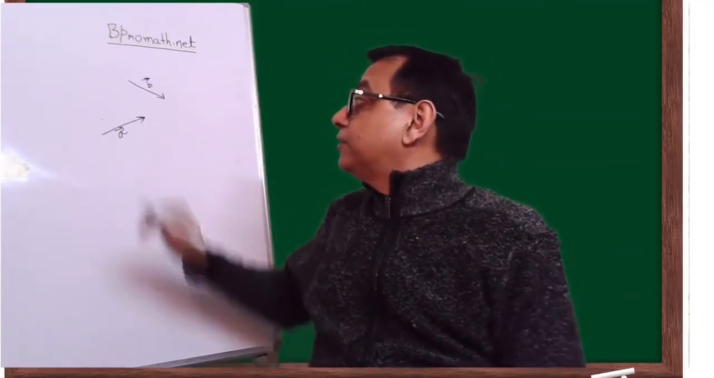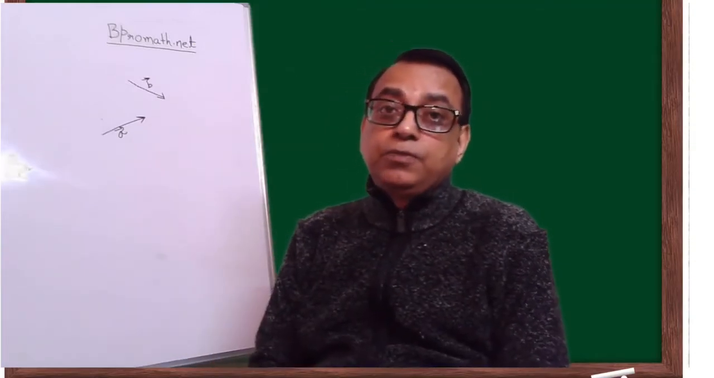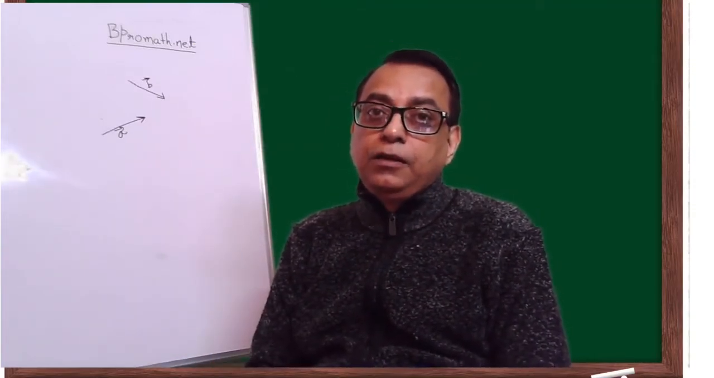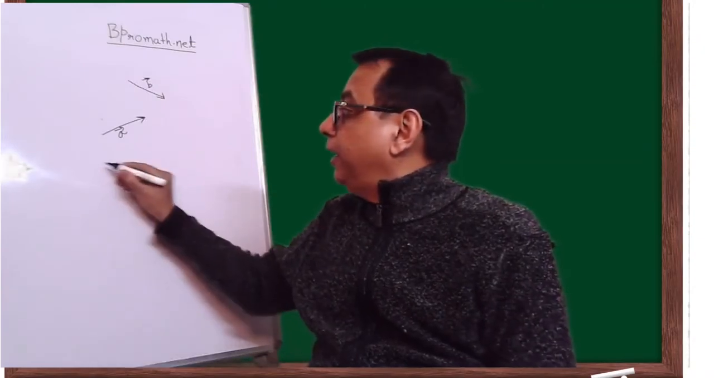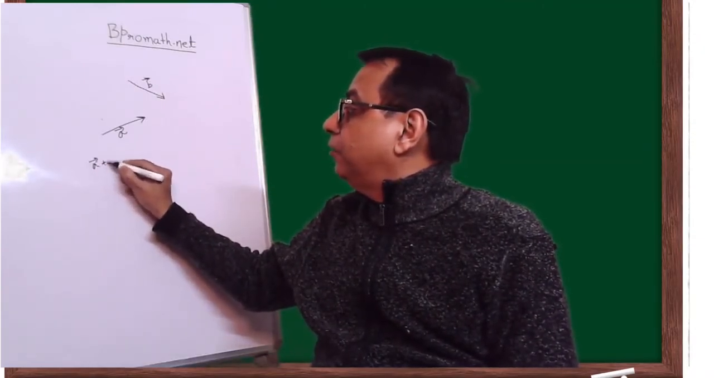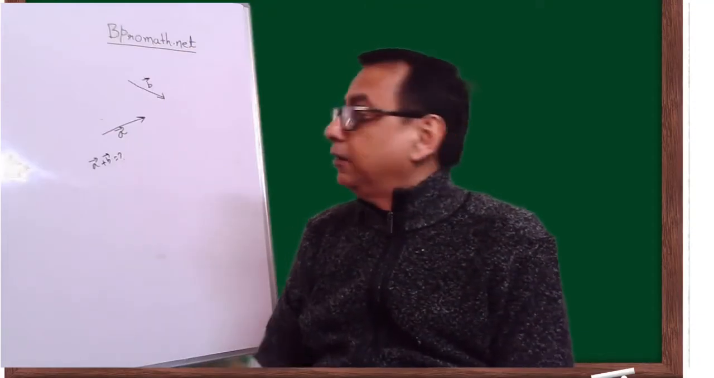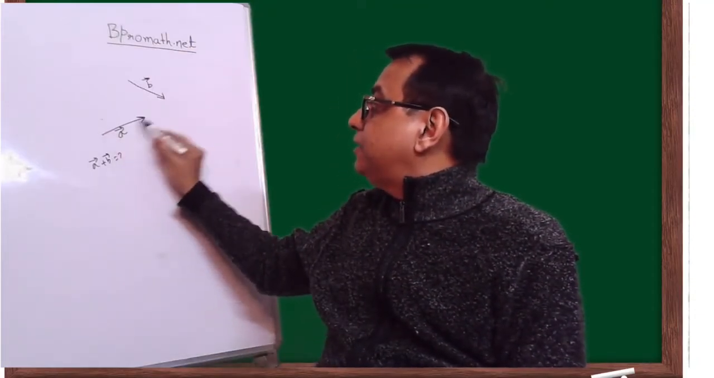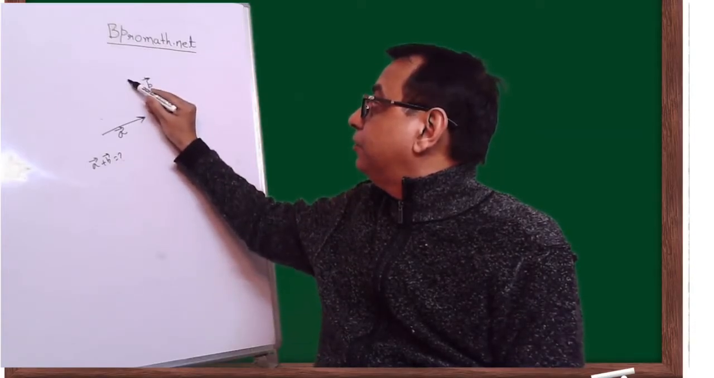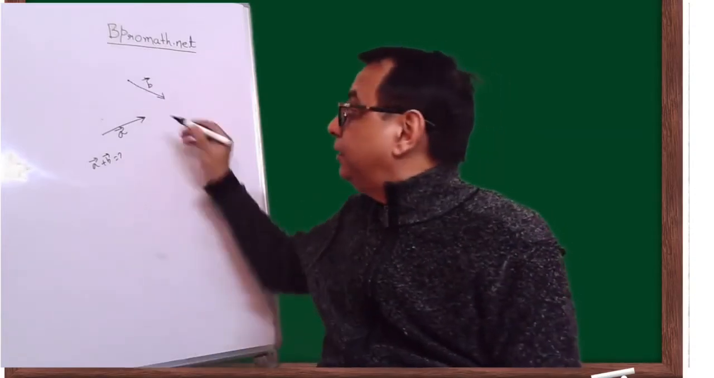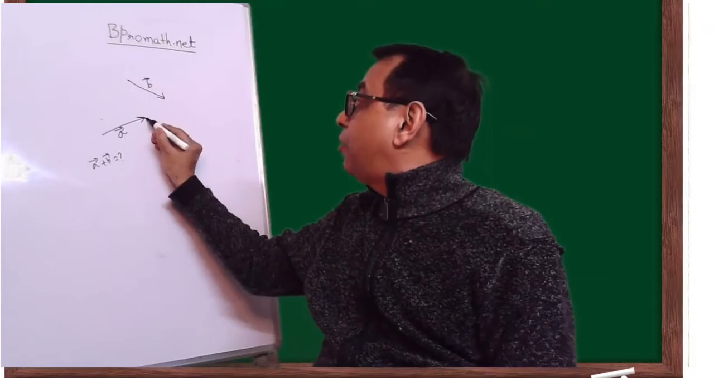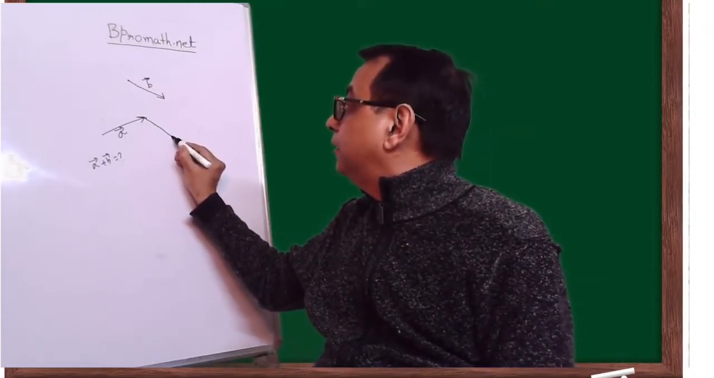Look at these two vectors, vector A and vector B, that have been given. What will be A plus B? How do I find it out? What I'll do is, A is here. I'll put the initial point of B here and draw B here.